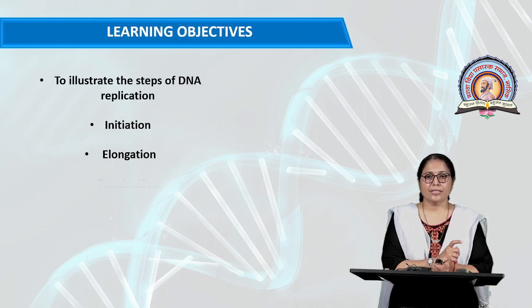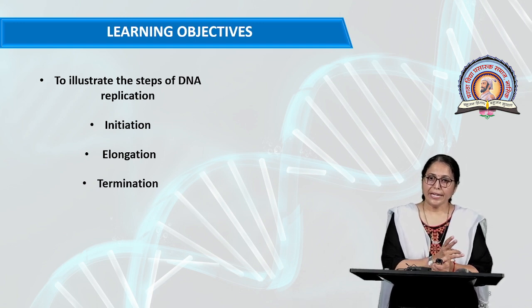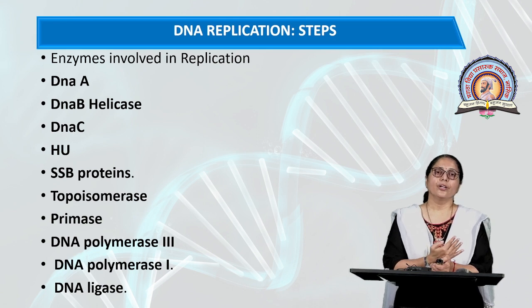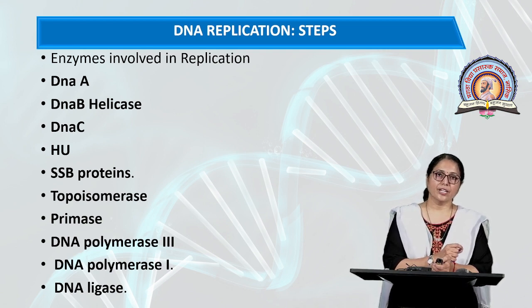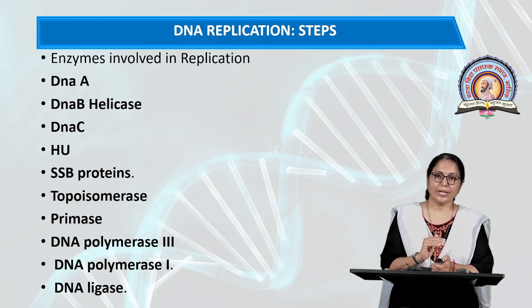So how does this replication take place? It takes place in three steps: initiation, elongation and termination. As I have already told, it is a multi-enzymatic process. These enzymes include DnaA. This protein, in 20 to 40 monomers, identifies the OriC, wraps around the OriC point and starts the replication.